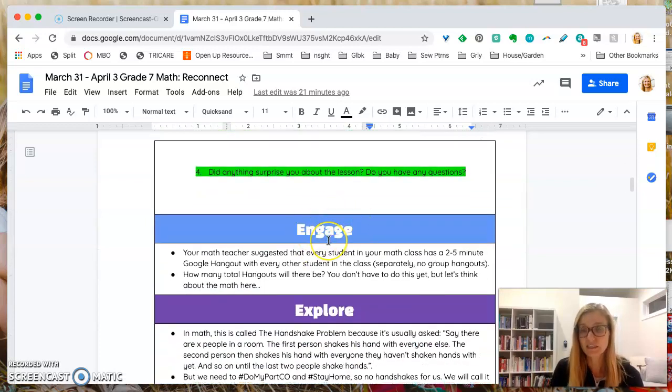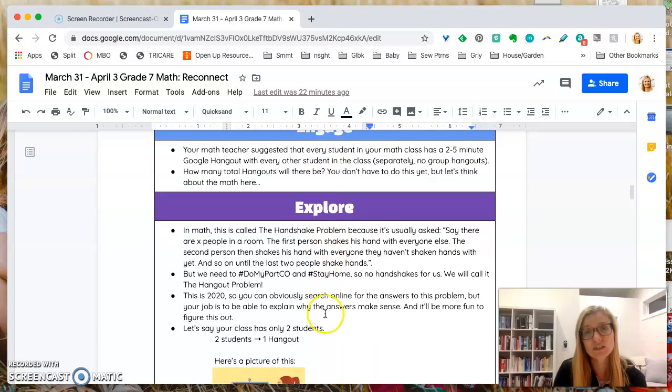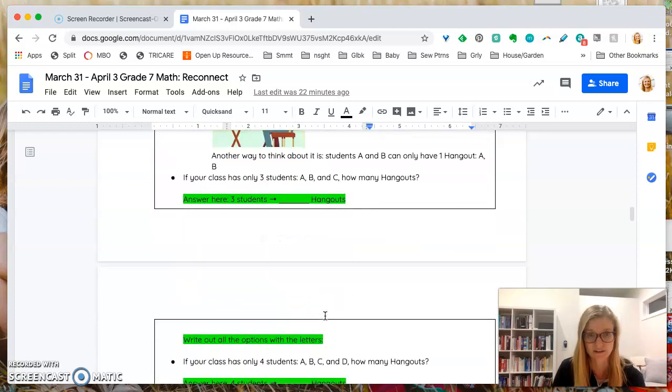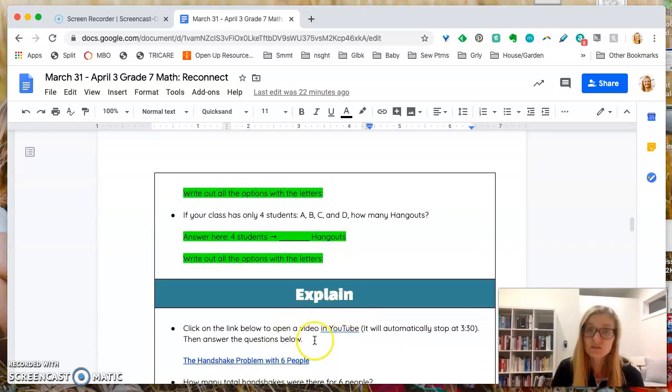I'm going to start with the Engage section. There's nothing for you to do in the Engage section, but it just tells us what we're going to talk about this week. What's our topic? Okay, so let's start there. We'll read through the Engage section together, and let's do the Explore section together. How does that sound? And then I'll leave it to you to do the Explain section yourself.